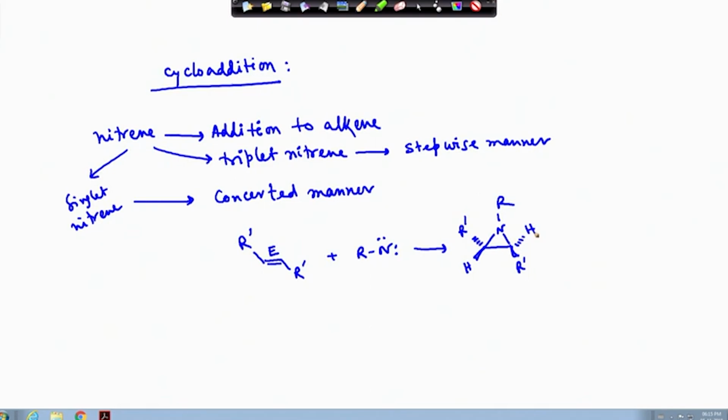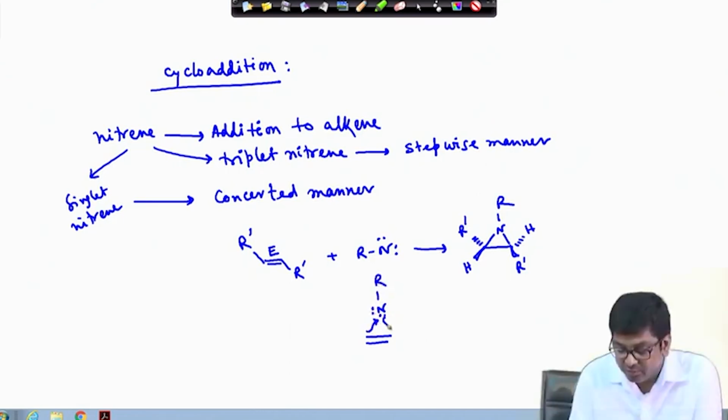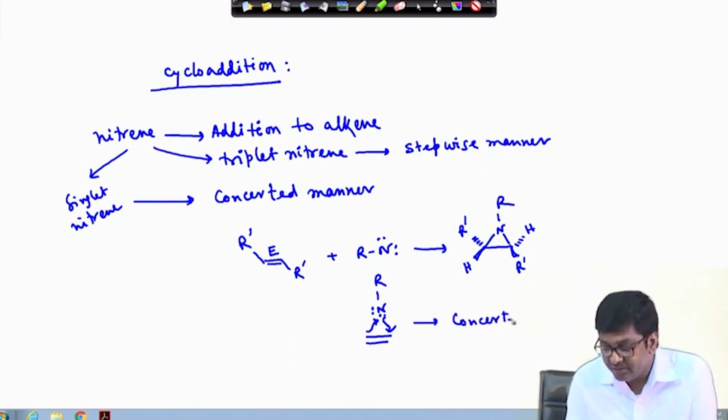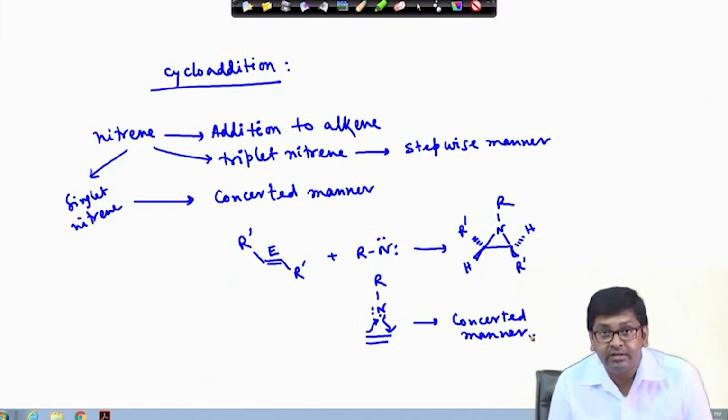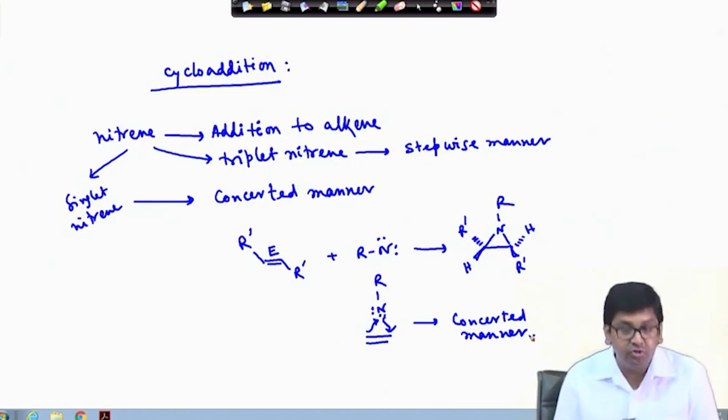Similarly, if this is cis, then you will get the cis product. If the geometry is Z for this olefin, you will get the cis product. So, in general the olefin and the corresponding nitrene react in a concerted manner, so the geometry is retained, that means retention of stereochemistry is happening. This is also similar to carbene.